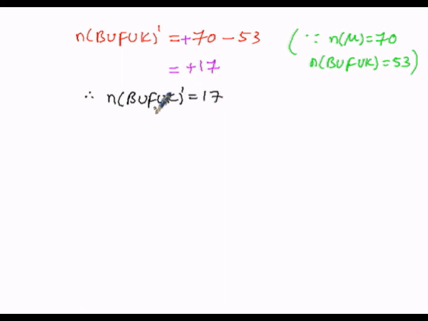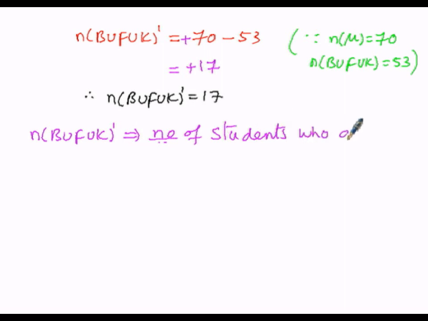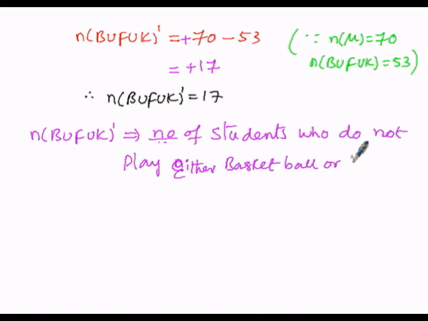So this indicates n of B union F union K whole dash, that is, the number of students who do not play either basketball or football or kabaddi is 17.